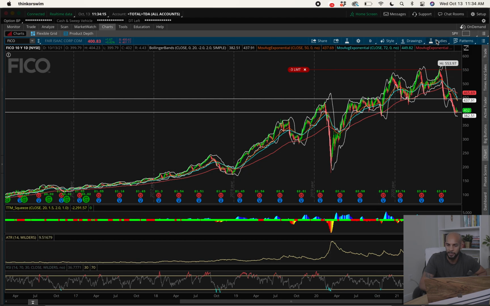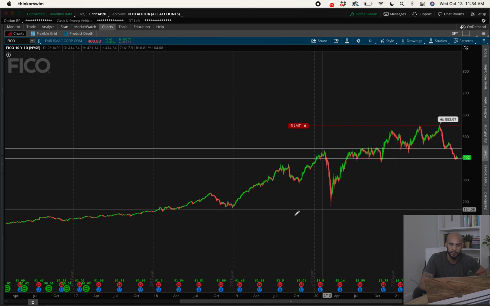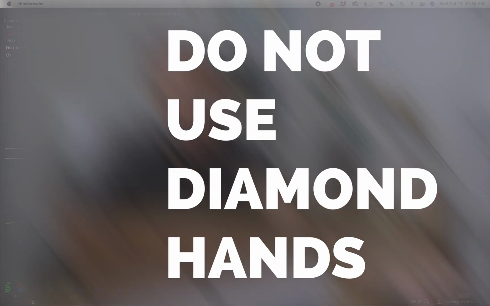Let me go over that again real quick. So if you look, for the most part, it's been an upward trend. It has broken those trends every once in a while. Obviously, this was during the pandemic, COVID. Had to pull back here and then went back up, hit up, hit up, and then broke down. Now it's at its other support level. Hopefully it doesn't break this one because that drop could be kind of harsh. The next one will probably be on 364, and then below that it's going to look kind of ugly. But right now I'm holding it with diamond hands.